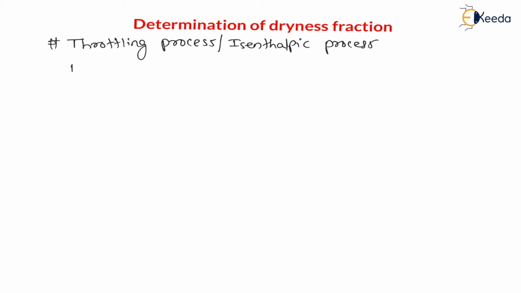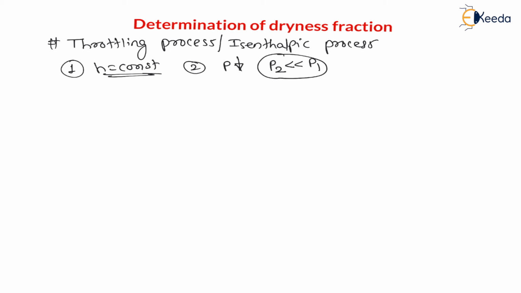For the throttling process, the very first parameter, enthalpy, remains constant. Now the second parameter: due to throttling, pressure always decreases. That means the pressure at the end of throttling is always less than the pressure at the start of throttling. Due to throttling, pressure always decreases, and enthalpy always remains constant.